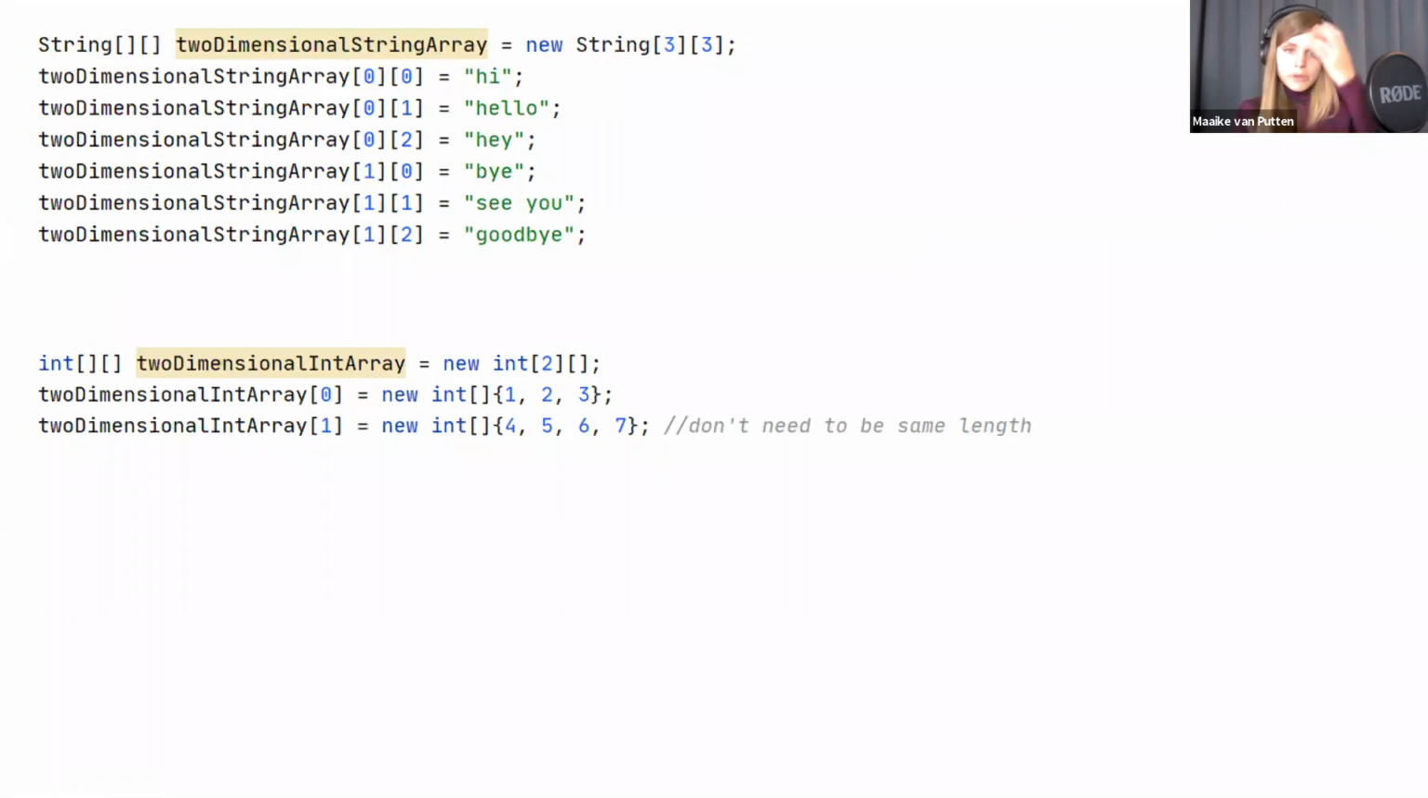Yes, some good questions. The first one is, I only have to specify the length of the first array. Yes, that's correct. This one you can leave out, or you see it on here actually. They don't need to be of the same length. You don't need to specify it until you create them. So we make a two-dimensional int array over here, twice the square brackets, and then we say it has a length of 2, this first array. So we have a 0 and a 1. And in there, we can put new int arrays, and they can be of any length.